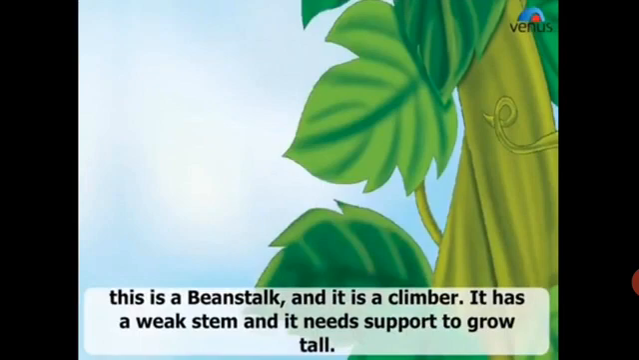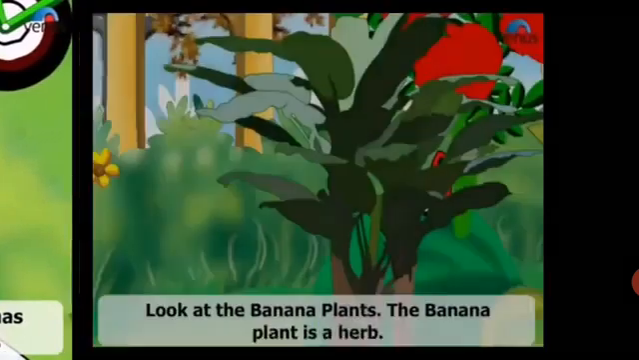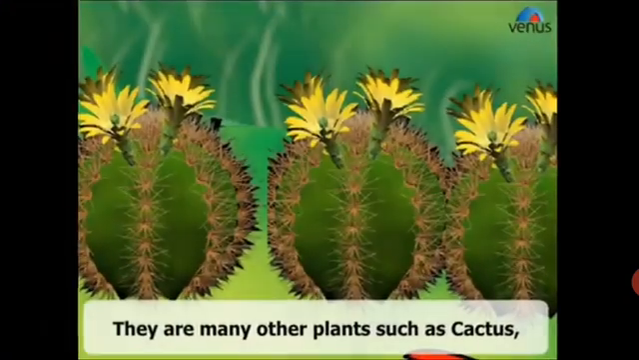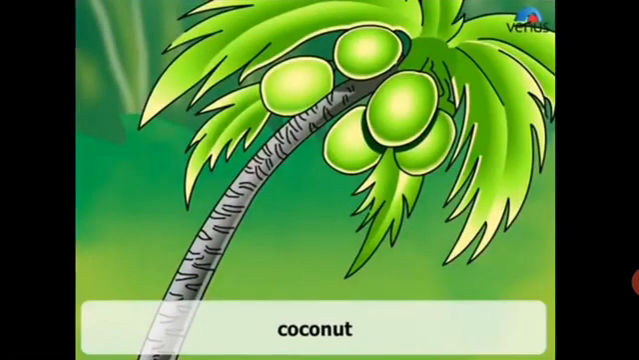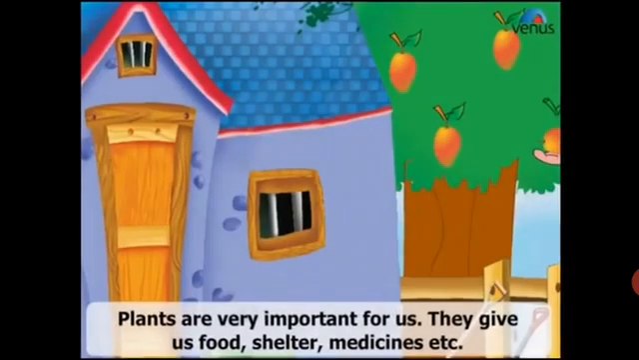This is a beanstalk and it is a climber. It has a weak stem and it needs support to grow tall. Let us sit here on the green grass. It has delicate small stem. Grass is a herb. Look at the banana plants. The banana plant is a herb. There are many other plants such as cactus, coconut, mushroom, lotus.